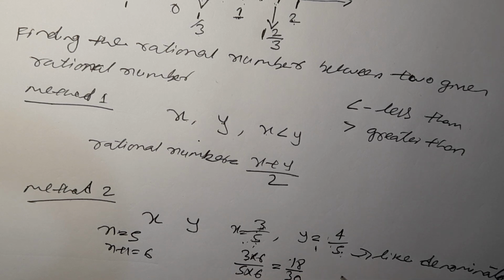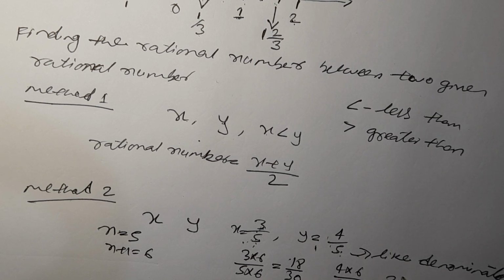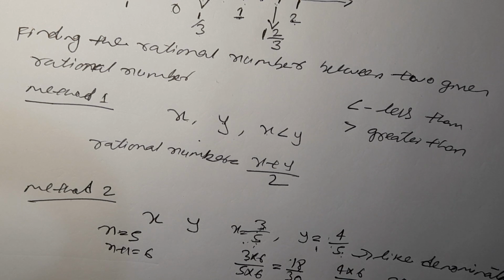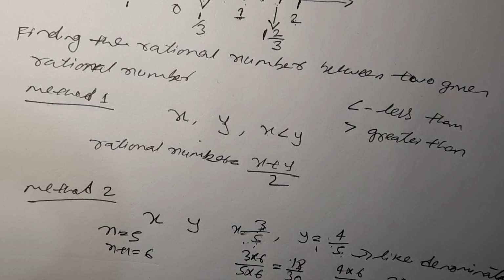Now multiply the other also, 4 into 6 by 5 into 6, 24 by 30. Now in the middle, between 18 and 24, will be our 5 rational numbers. The denominator is the same, 30: 18, 19, 20, 21, 22, 23. So we got 5 rational numbers in the middle.